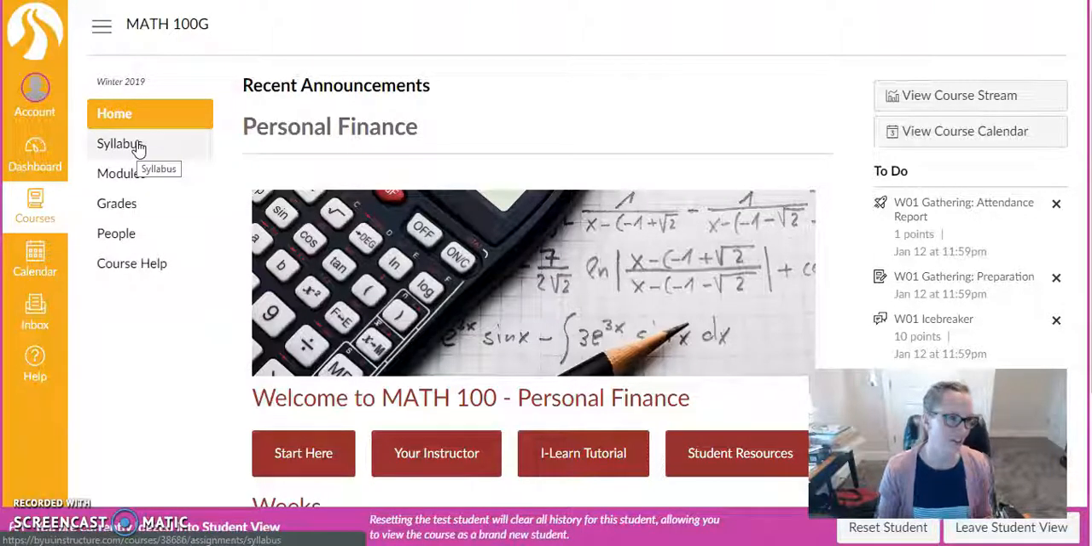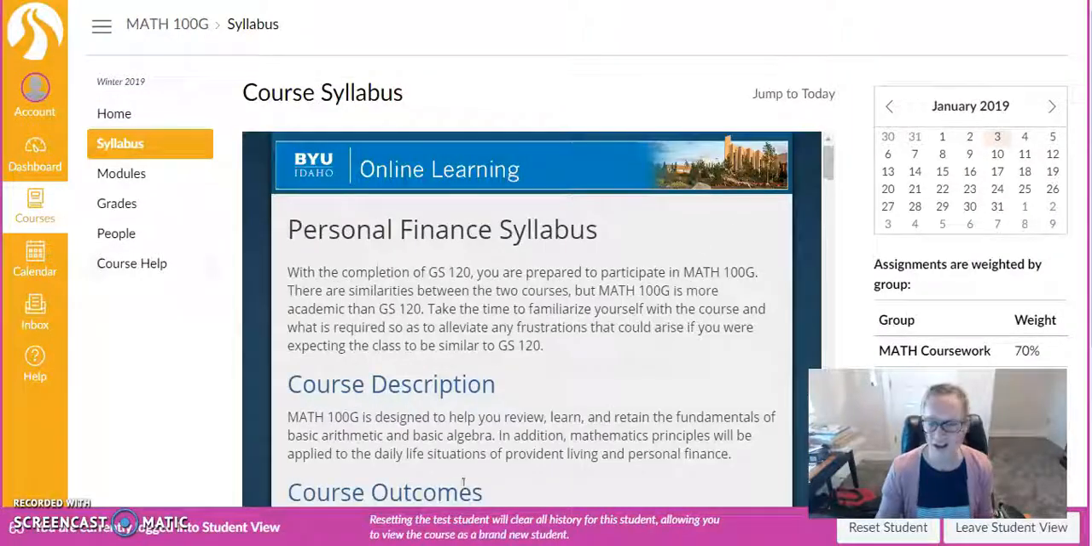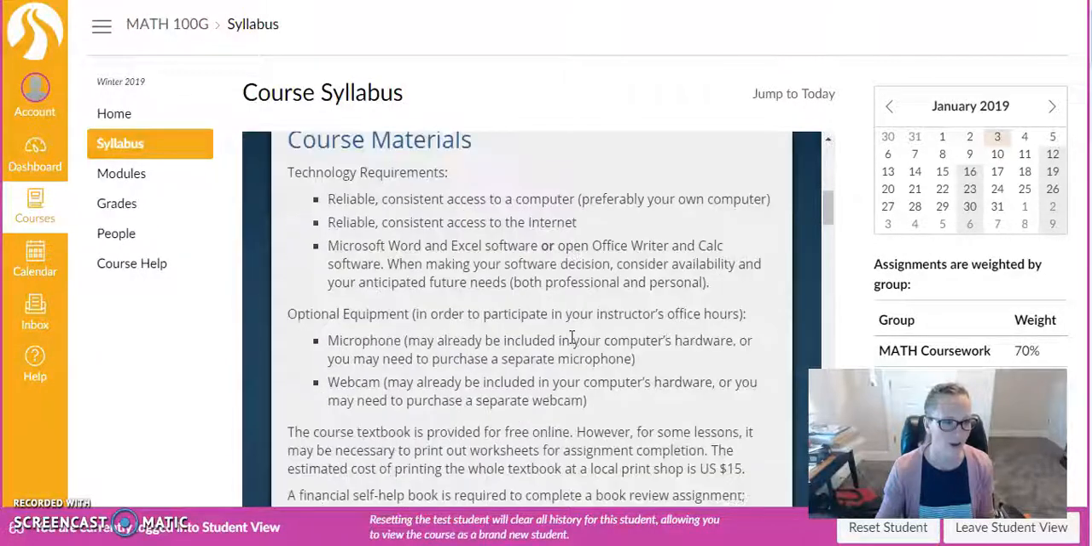Alright, let's take a look at your syllabus. Make sure you go through this entire syllabus and read through everything. I'm not going to do that right now with you, but there are a few things I wanted to touch on. Required materials: computer and internet access, so make sure you have those and that they're reliable and consistent. You will also be using Word and Excel. If you don't have access to those, you're welcome to use Open Office Writer and Calc software, which are free to download. I know I've also had people using Google Sheets before.